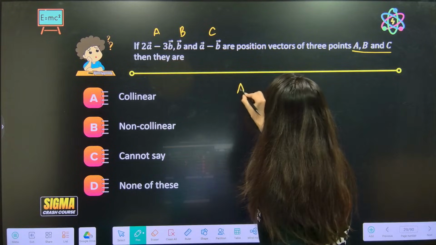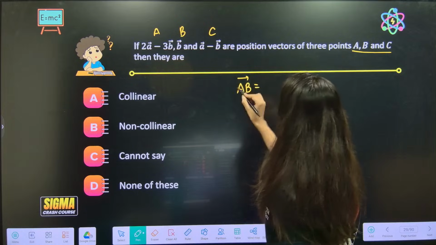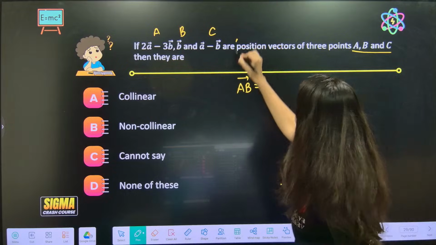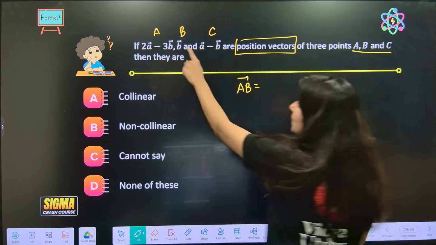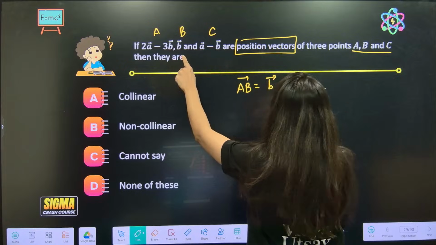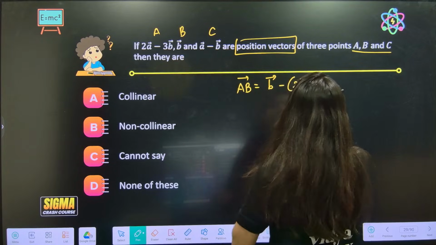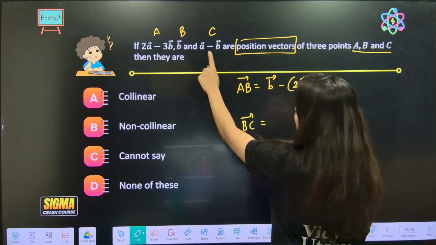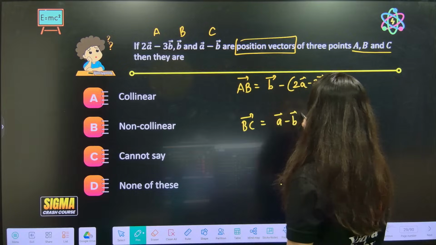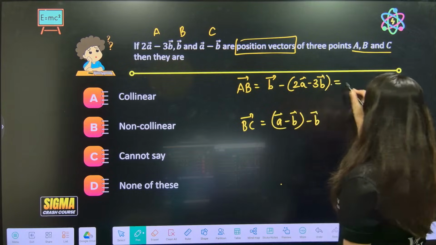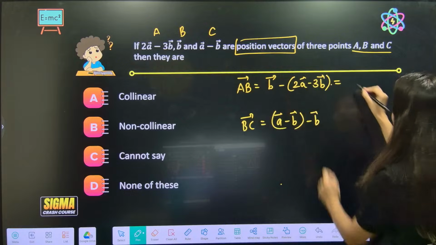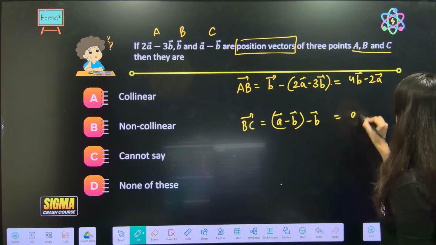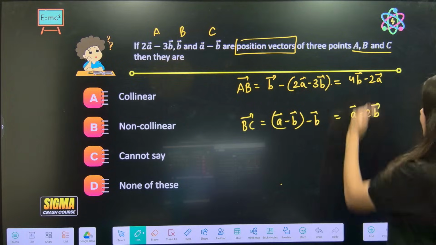So first of all, find the AB vector. The AB vector will be B minus A. Remember, position vectors: B minus A means B vector minus A vector. And calculate the BC vector. BC will be C minus B. So it is going to be 4B minus 2A, and this is A minus 2B. Can you see?